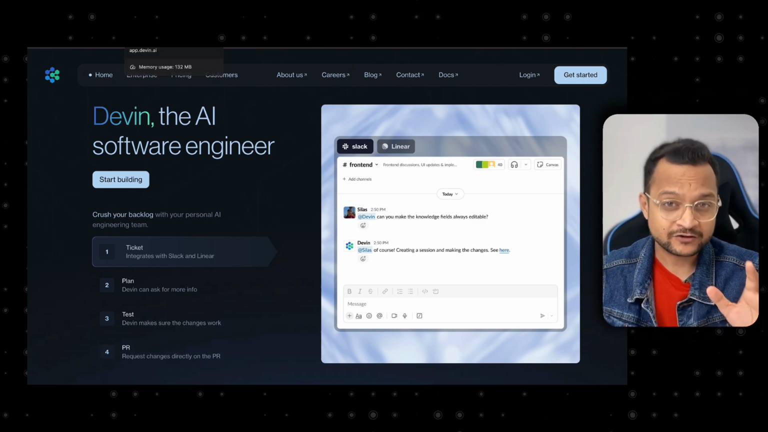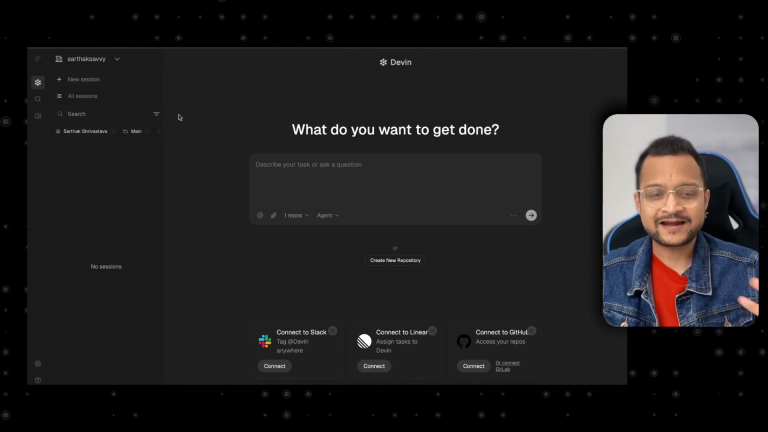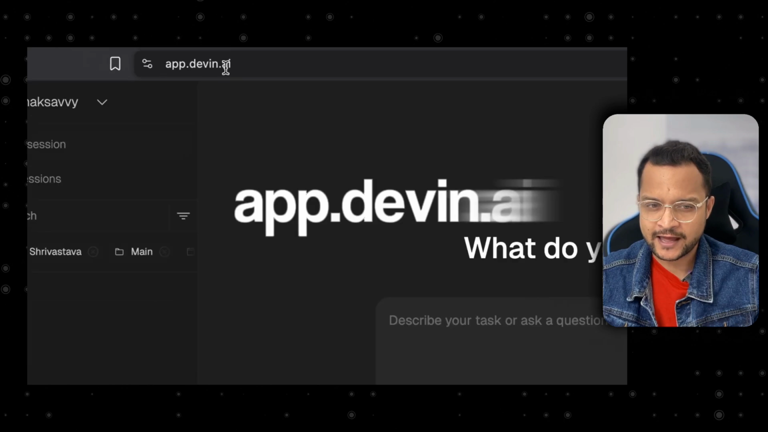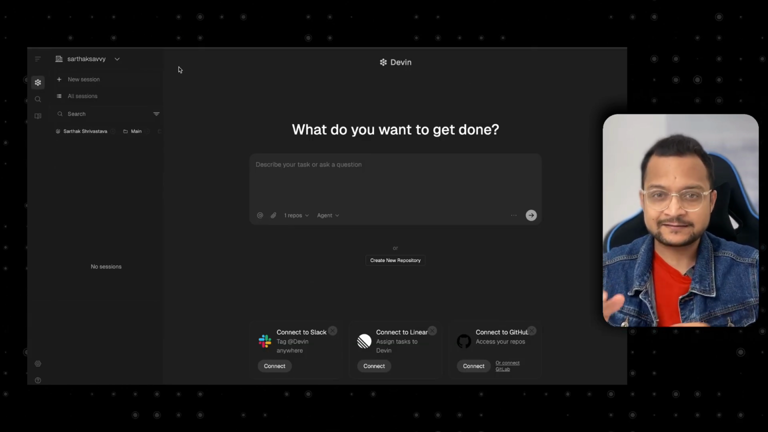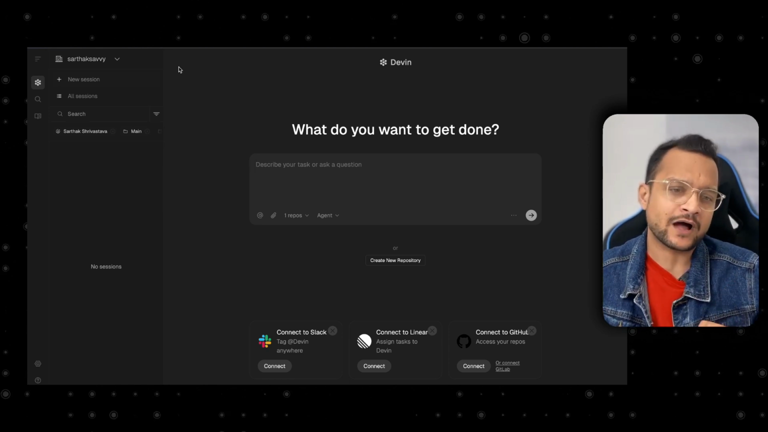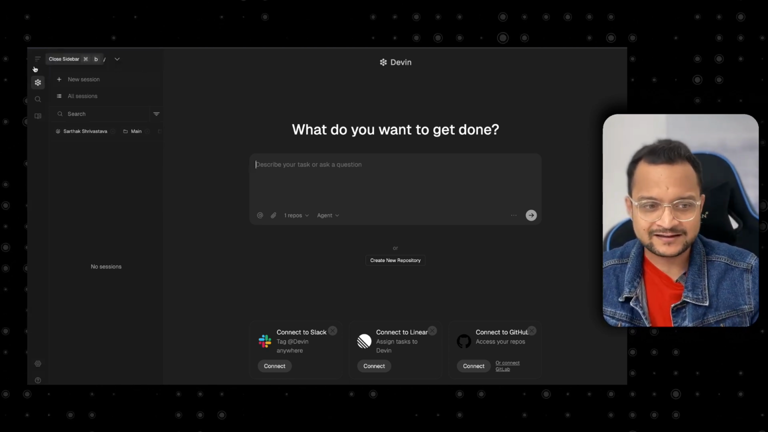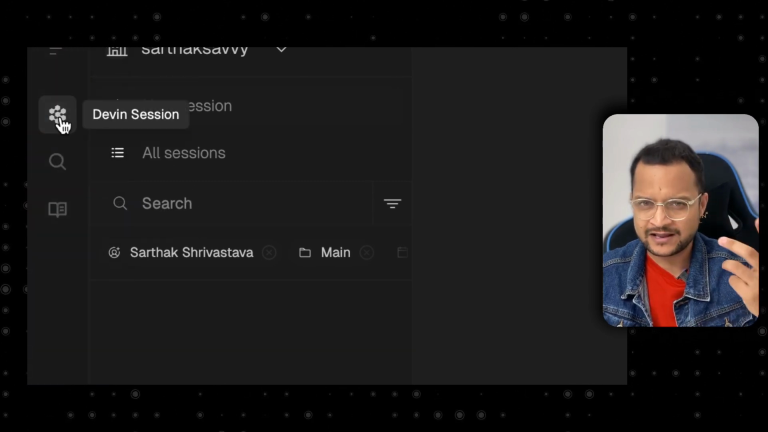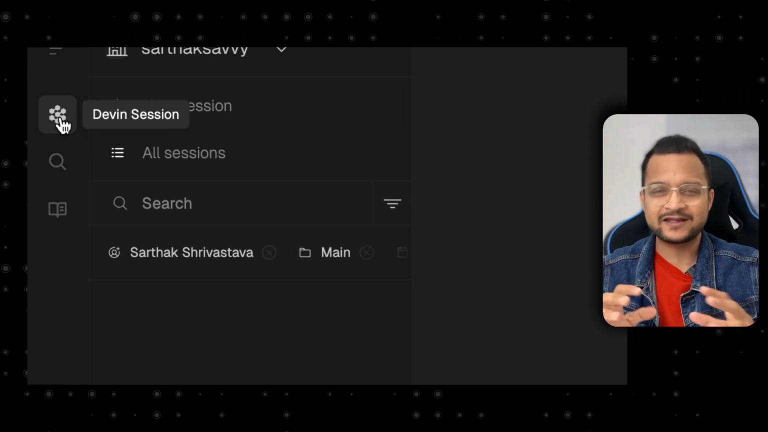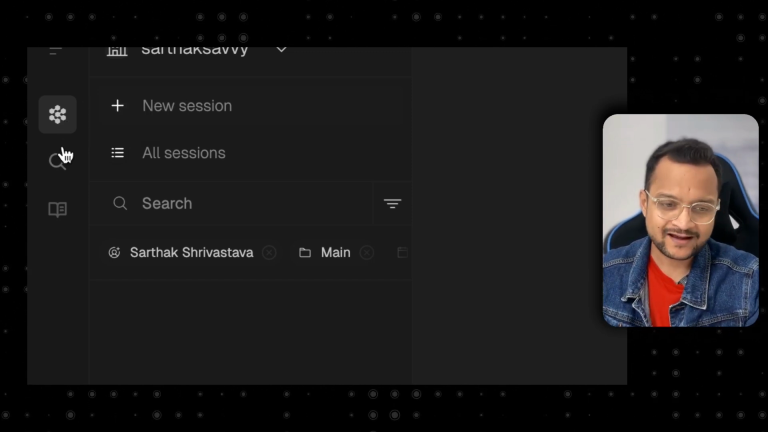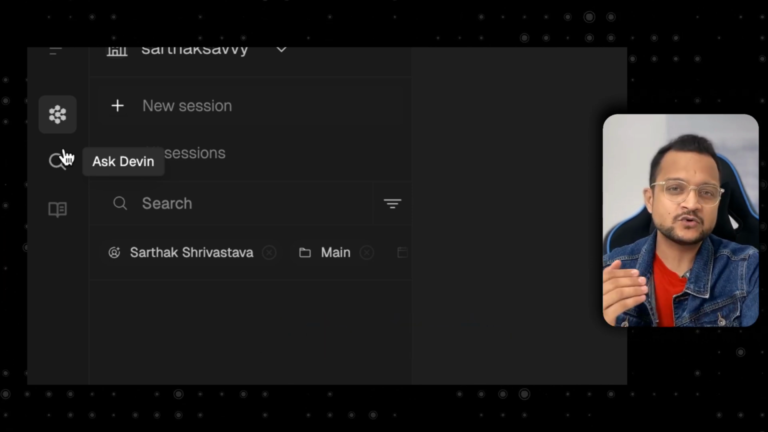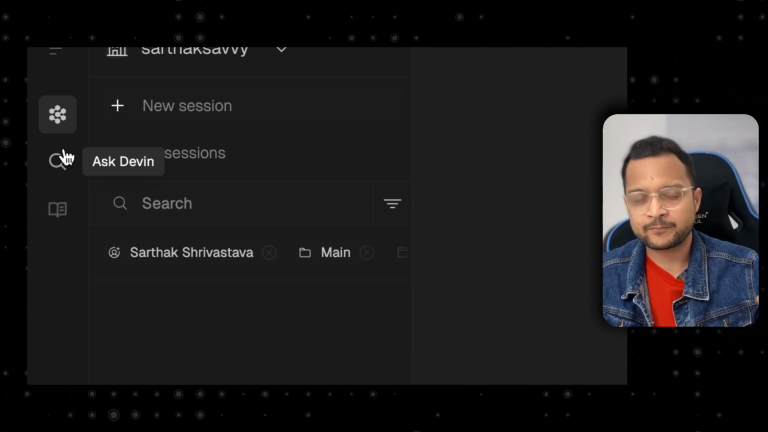But once you have registered and are ready to get started, you land on this website which is called app.devin.ai. Okay, the first time you see this, it's really overwhelming. So let's break it down and understand the UI. First of all, on the left side, you will see there are 3 sections, or I can say 3 icons. One is Devin session, where all the agent mode, the coding happens. Second, we have Ask Devin. Here, we can ask anything related to any repository or basically a project.